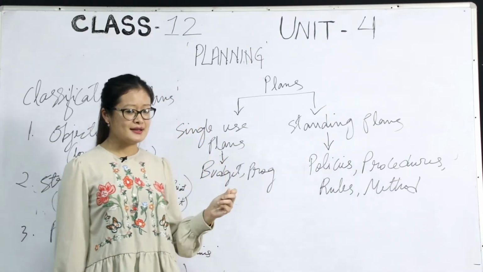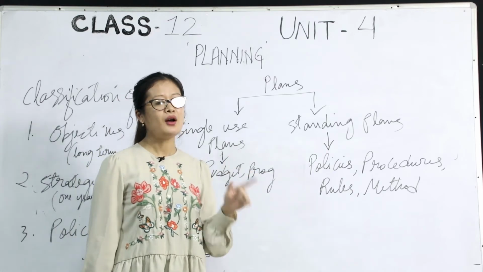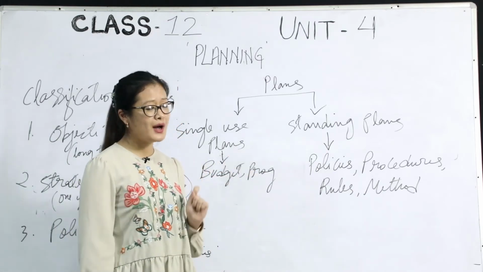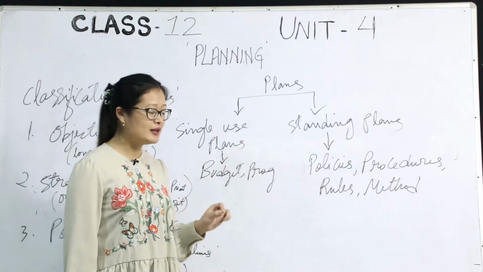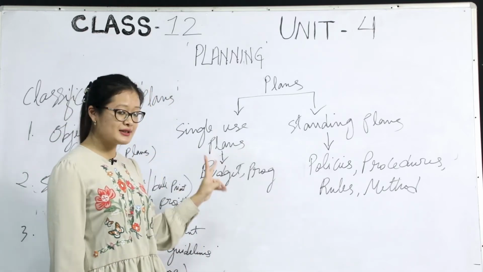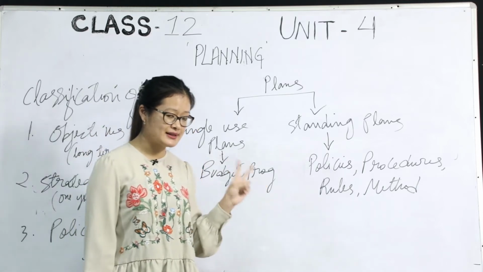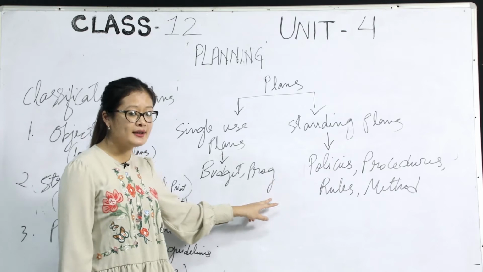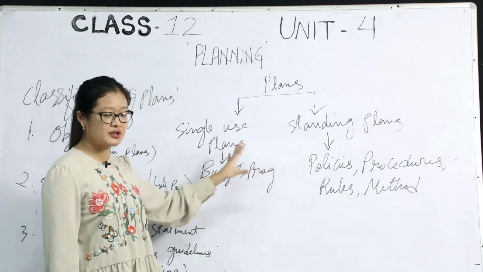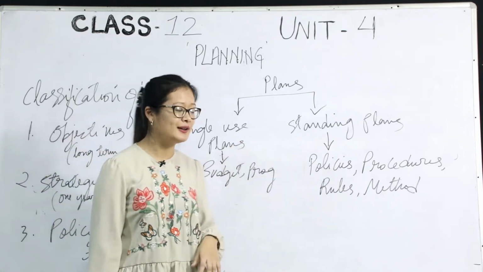So the plans which are used only for a one time period, that is single-use plans, all right? There are two types of these plans, that is budget and program. I'll do the full explanation in a while.